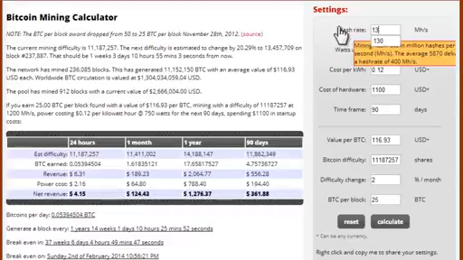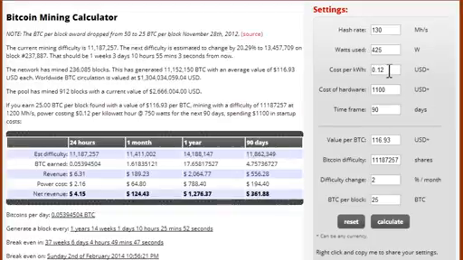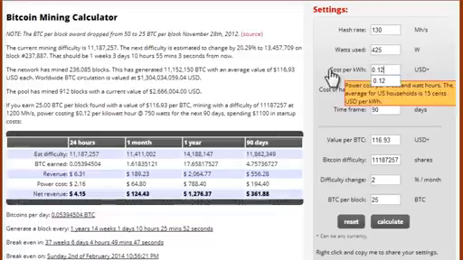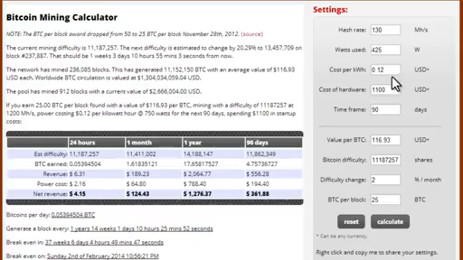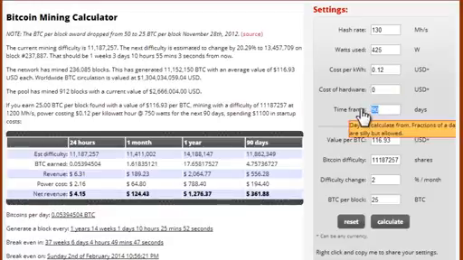425 at 130. And your cost per kilowatt. This is the cost of electricity where you live. If you're not sure how much the cost per kilowatt is, you can always Google that. Let's just say it's 12 cents per kilowatt. Let's say I didn't have to spend anything on hardware, I'm just using my normal desktop computer. And let's just run this thing for a month.